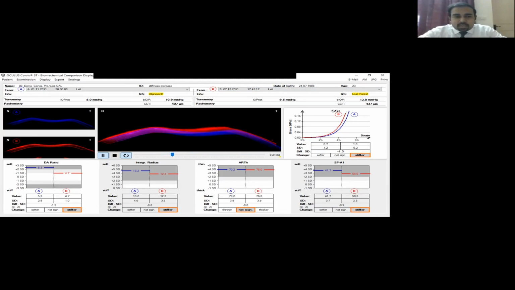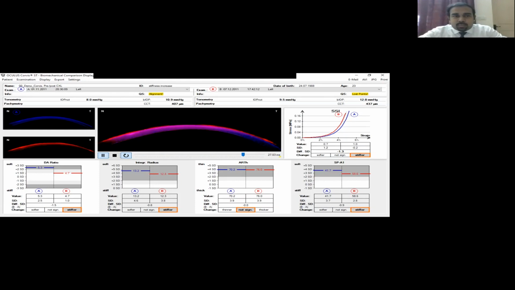Based on the other parameters as well, you can study here, for example, if your DA ratio has gone down, that means your cornea is getting stiffer. And as integrated radius has gone down, your cornea is getting stiffer. Each of these parameters, the newer version of the software has provided us the ability to compare head-on, how we used to compare in a Pentacam, a tomographer, before and after a cross-linking or for a follow-up of keratoconus.